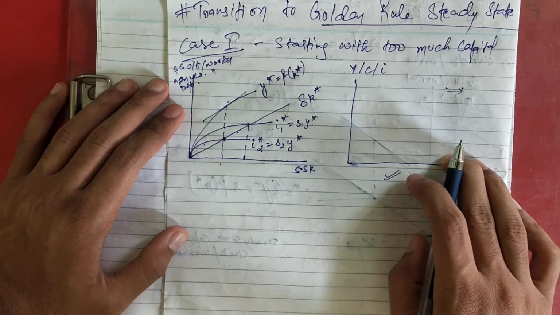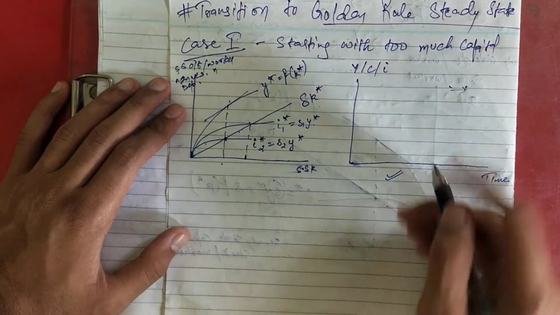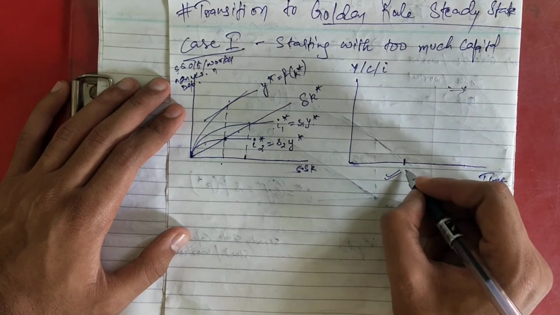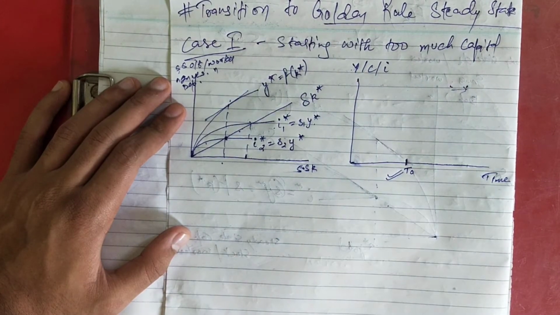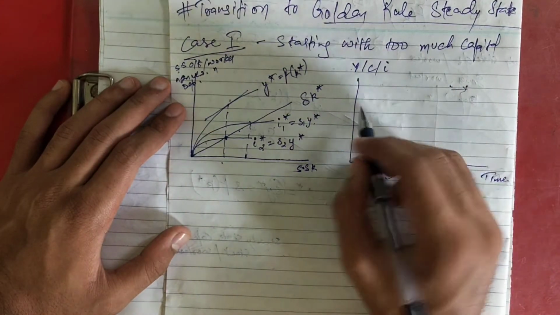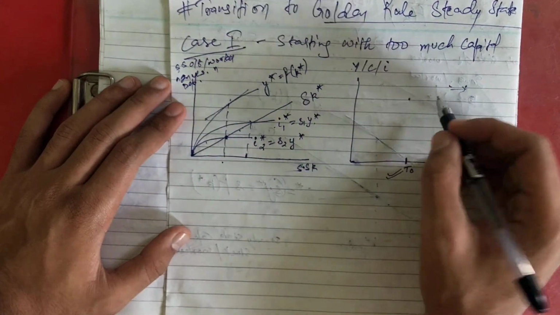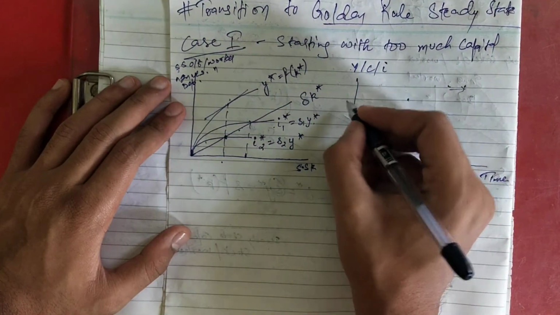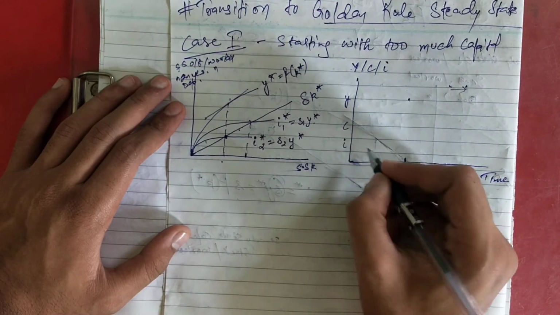So I am going to check what will happen to income after this transition takes place. I am taking this time period as t naught, and we were in the steady state till t naught. Let's say this is your y, this is your c, this is your I.